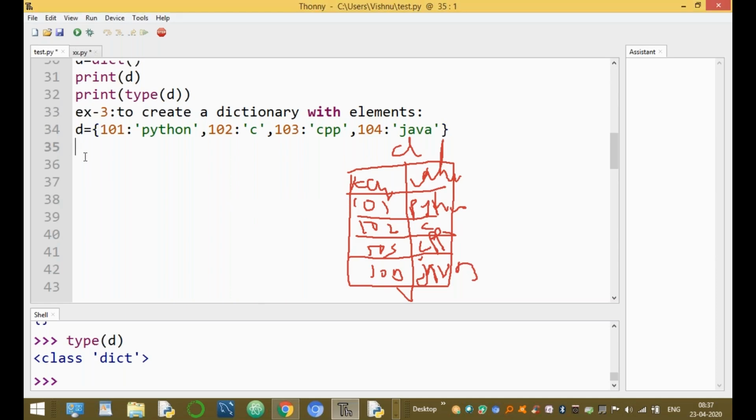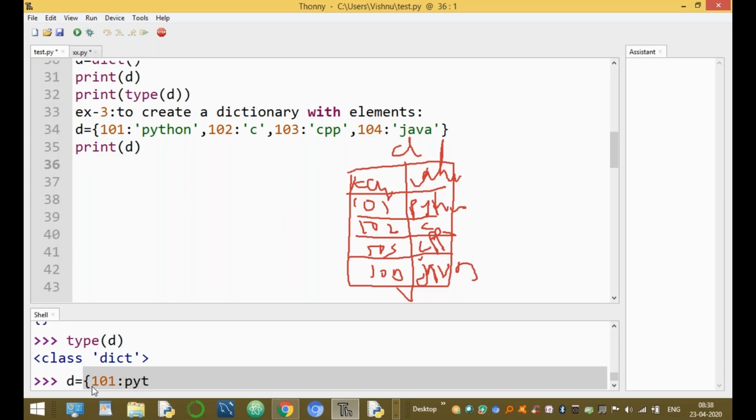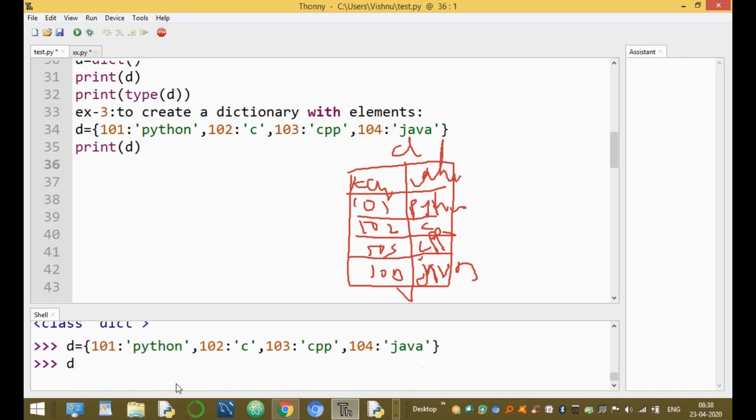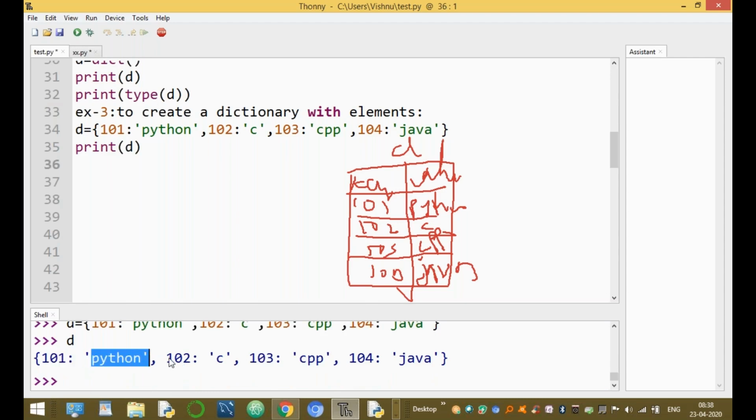If you want to print the entire dictionary, that is an important point when creating a dictionary with elements. See the result at the bottom: 101 colon Python. Python is a string value, so it is enclosed by single quotes, double quotes, or triple quotes, any one. Then 102 colon C, 103 colon CPP, and 104 colon Java. That is declaring a dictionary with elements and printing it.